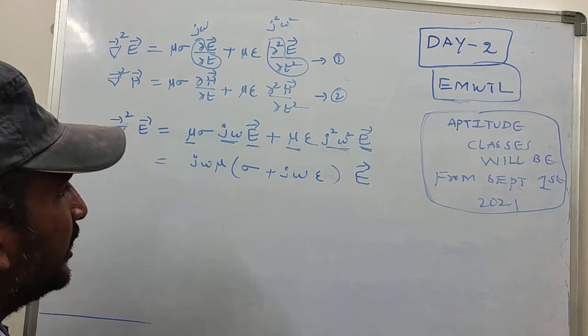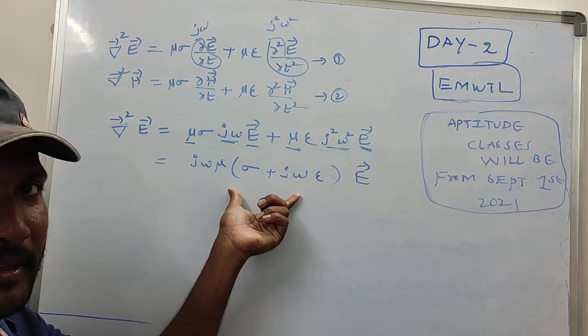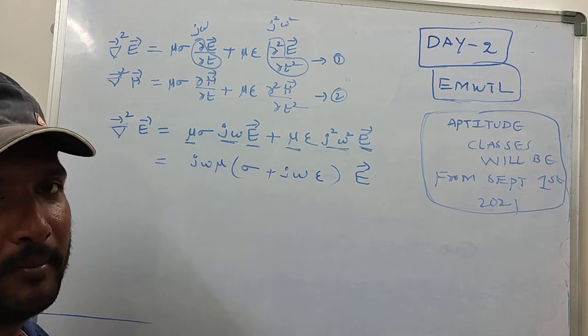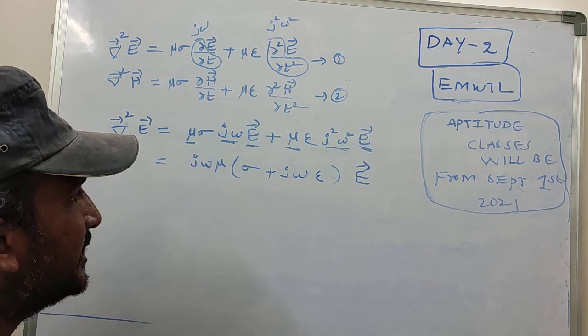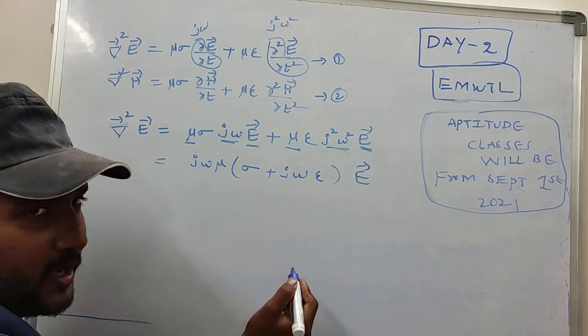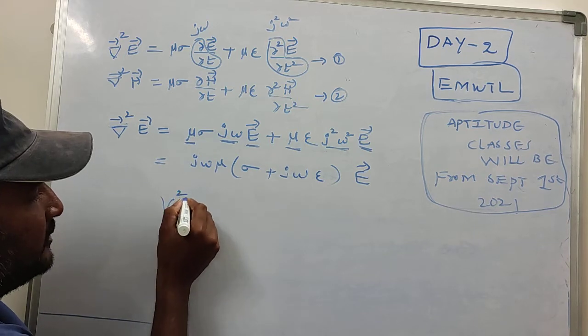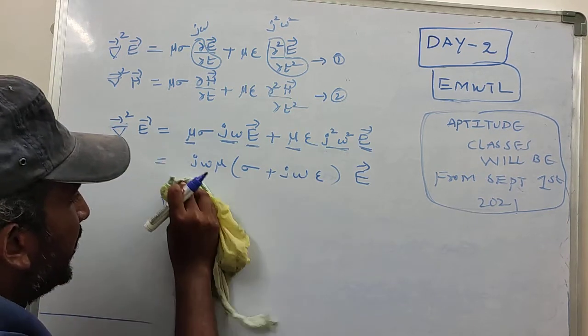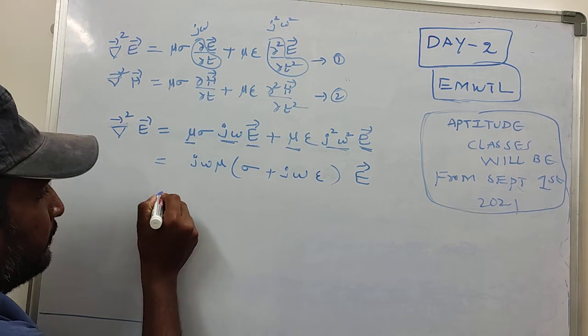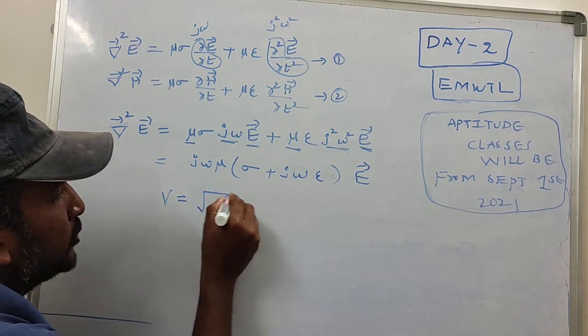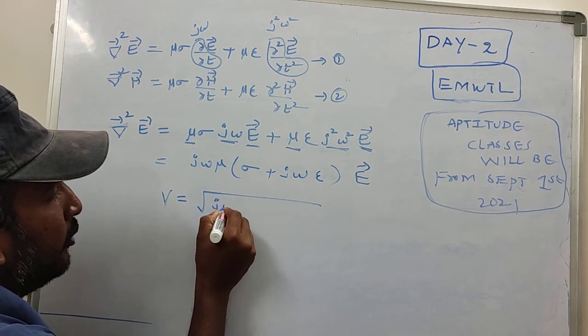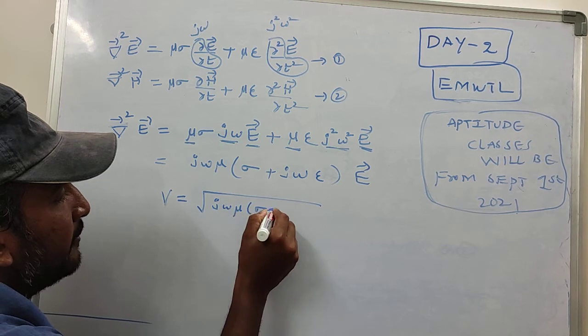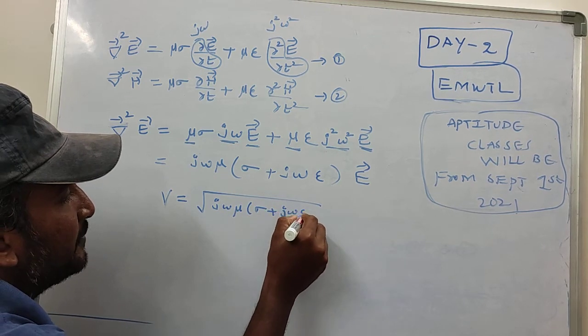Is it clear? Now we are going to introduce one parameter of electromagnetic wave characteristics, that is called propagation constant. Gamma is the propagation constant. Gamma is equal to square root of j omega mu times sigma plus j omega epsilon.